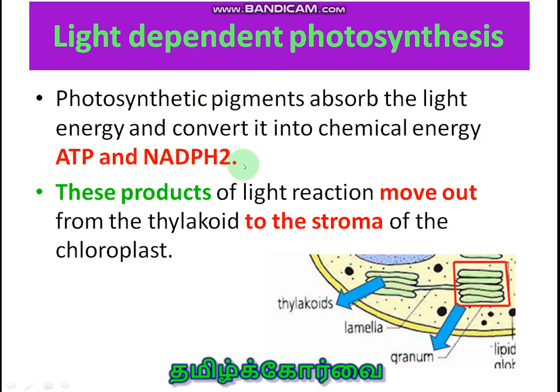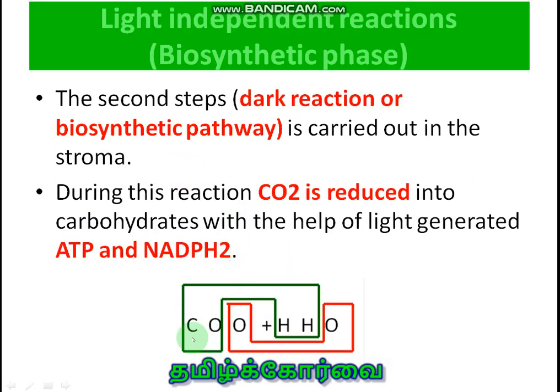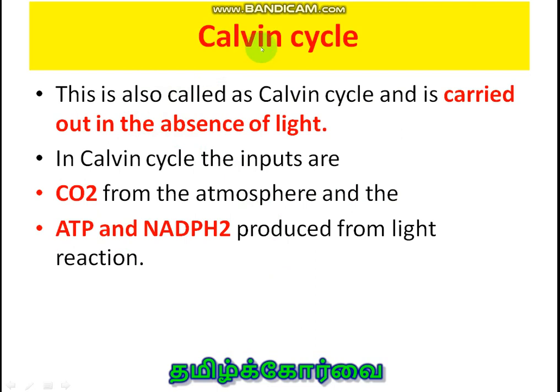This is the hydrogen source. Then these two move into the stroma to run the dark reaction. In the dark reaction, carbon dioxide is reduced with the help of hydrogen carried by NADPH2, and this is an endothermic reaction for which energy should be supplied, that is from the ATP molecule. The dark reaction is also called the Calvin cycle. It is carried out in the absence of light.